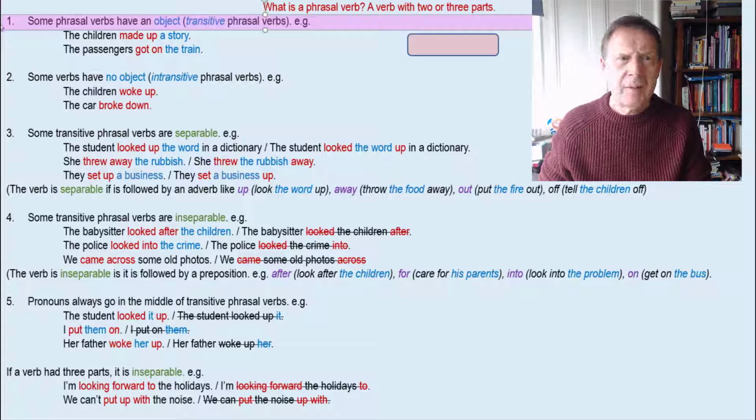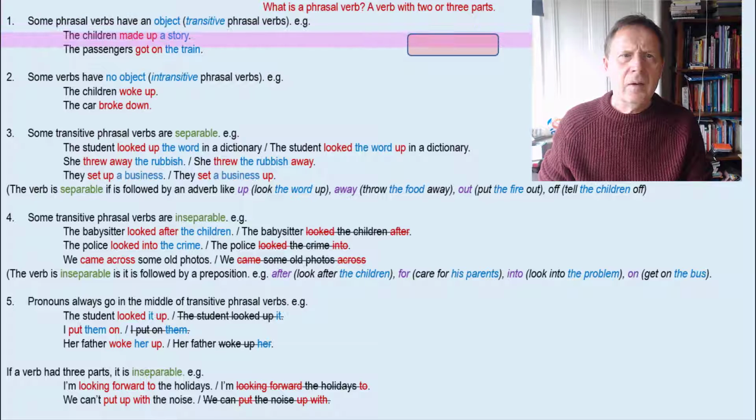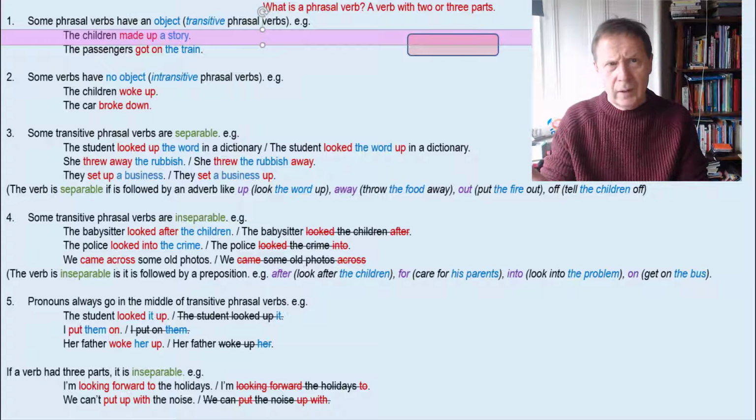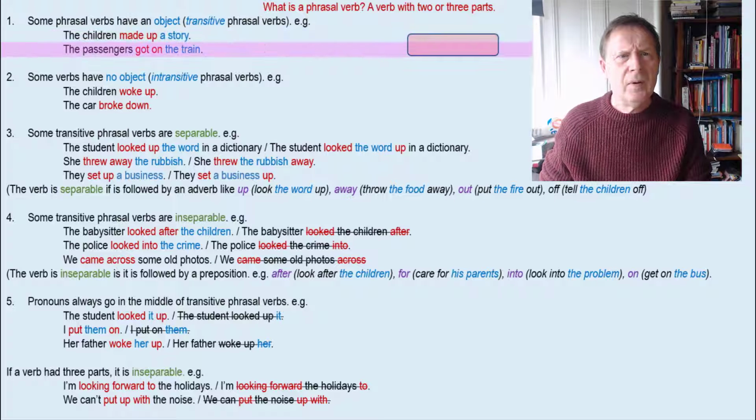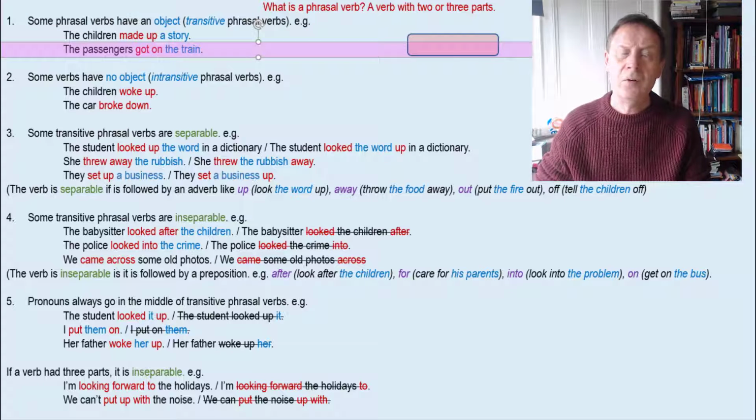Let's look at some examples. The children made up a story. Now, the object is a story. They made up a story. Next example. The passengers got on the train. The object here is the train. The passengers got on the train.